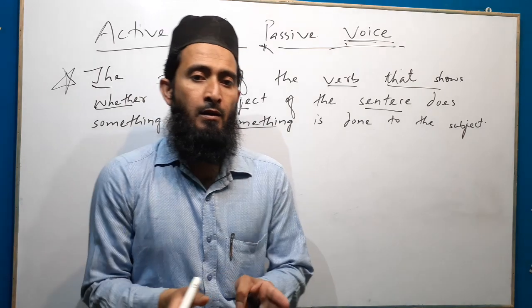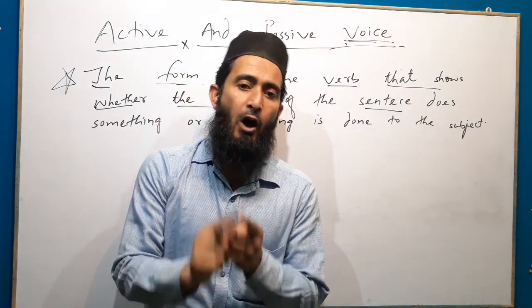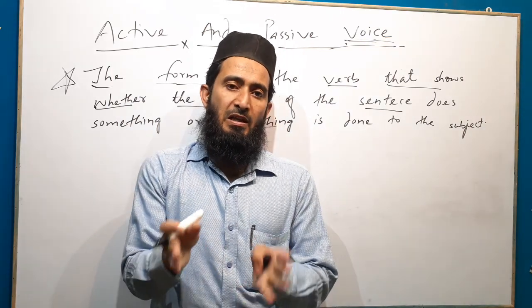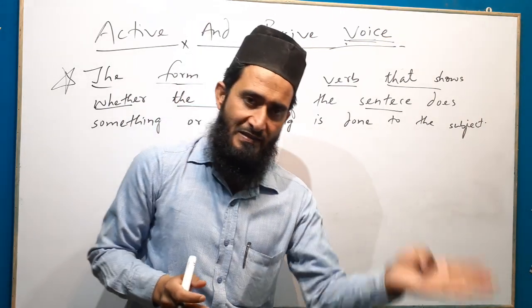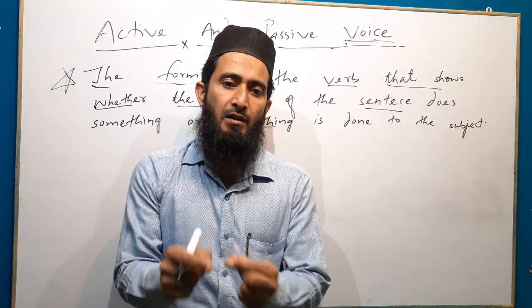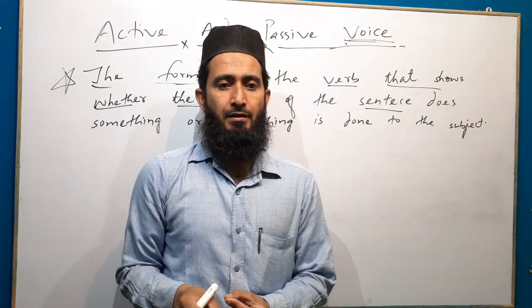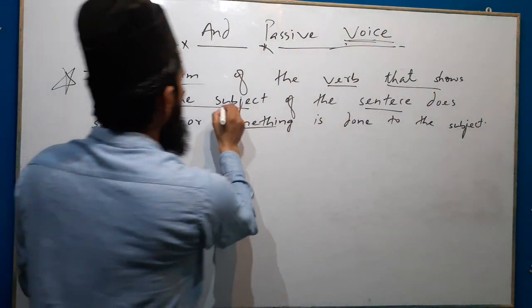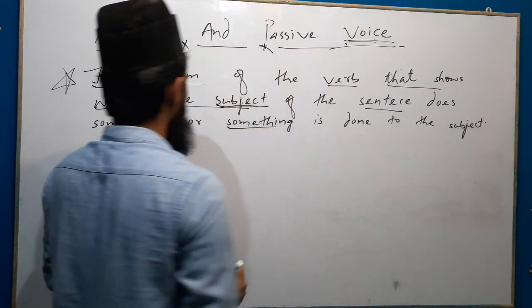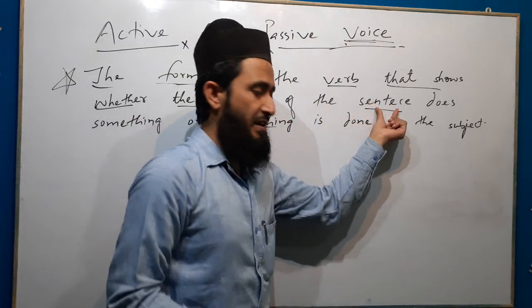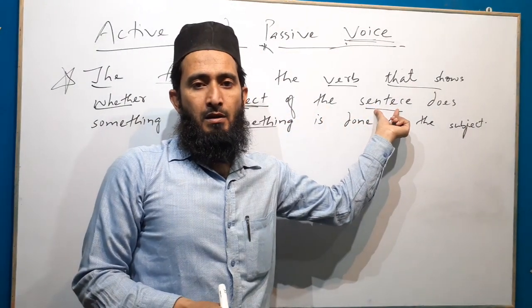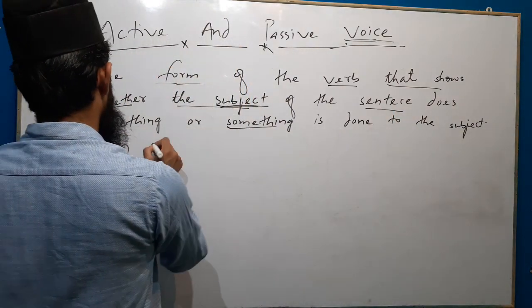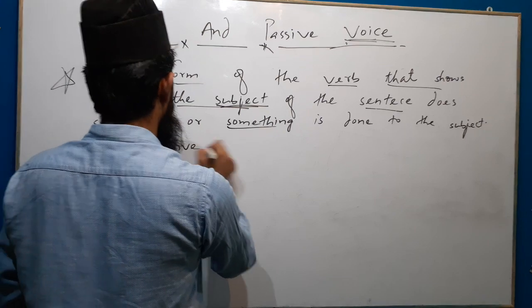What is voice? Voice is the form of the verb that shows if the subject of the sentence does something or something is done to the subject of the sentence. We will see it. If the subject of the sentence is doing something, the sentence is said to be in active voice.